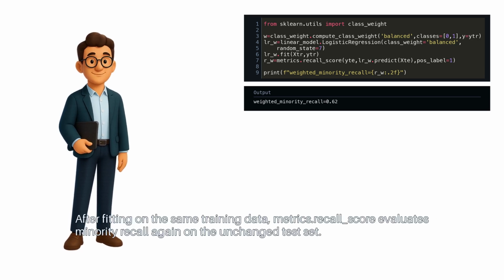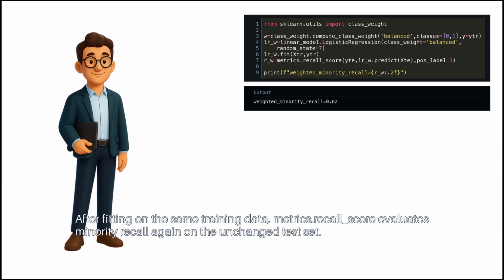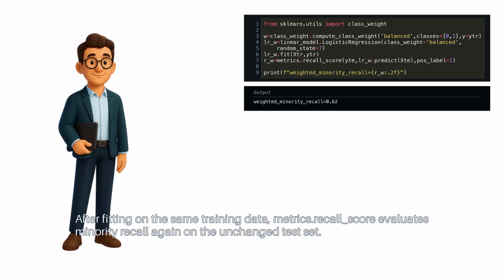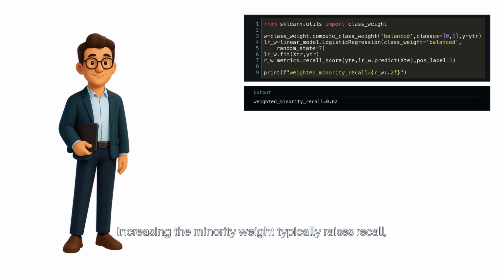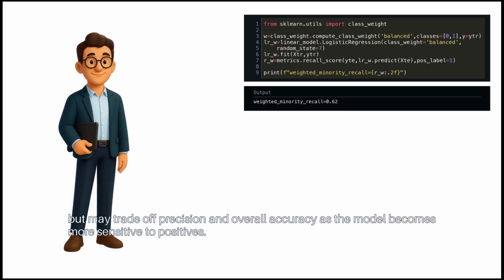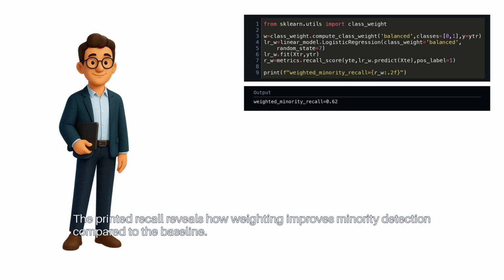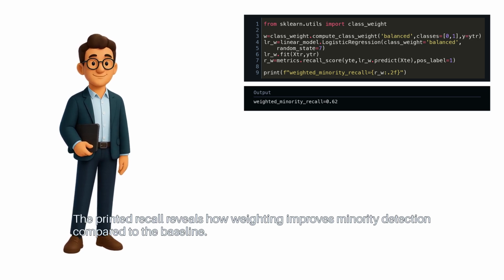After fitting on the same training data, metrics.recall_score evaluates minority recall again on the unchanged test set. Increasing the minority weight typically raises recall, but may trade off precision and overall accuracy as the model becomes more sensitive to positives. The printed recall reveals how weighting improves minority detection compared to the baseline.